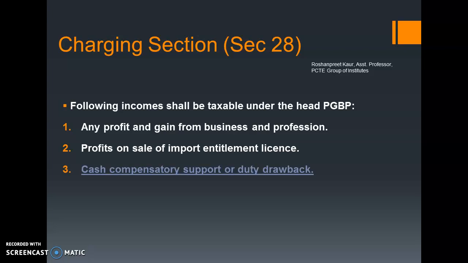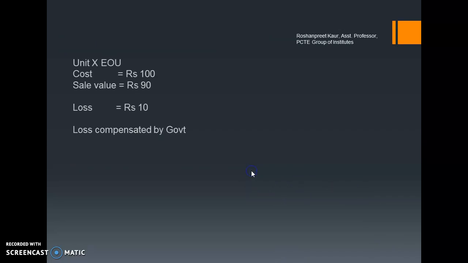Third is cash compensatory support or duty drawback. Now to understand this, let us just take the help of an example. Now this cash compensatory support is basically given to those units which are EOUs, that means export oriented units. Okay, now supposedly if the person has got some goods from other countries, or if he has made a certain kind of product and he is going to export those products to other countries, and supposedly the cost is rupees 100 and somehow he is able to sell only at rupees 90, right? So in this case this 10 rupees is his loss.